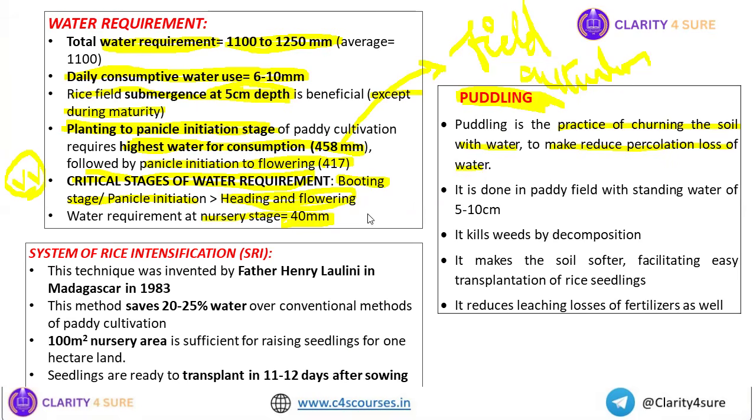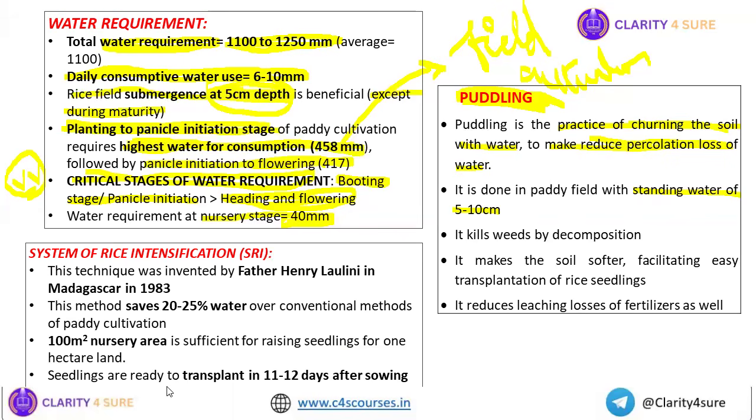Because you know, in case of rice, we need a submergence, isn't it? 5 centimeter depth submergence. So if there is percolation loss of water, then what will happen? Our objective of this field submergence will not be met. So what we do, we go for churning the soil with water so as to reduce this percolation loss. Okay. So puddling is done in paddy field with standing water 5 to 10 centimeters. So when we do puddling, the water depth should be what? 5 to 10 centimeter.